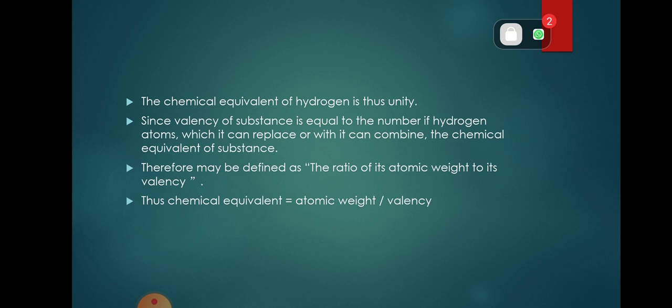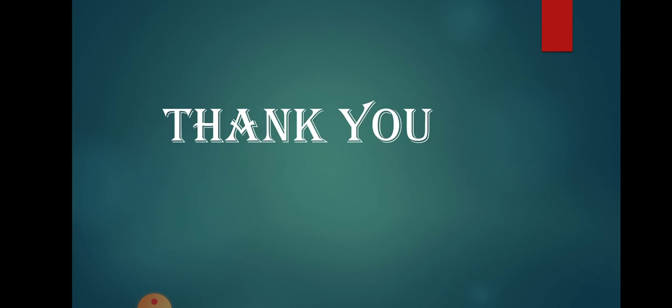The chemical equivalent of hydrogen is thus unity, since the valency of a substance is equal to the number of hydrogen atoms which it can replace or with which it can combine. The chemical equivalent of a substance may therefore be defined as the ratio of its atomic weight to its valency. Thus, chemical equivalent is atomic weight over valency.